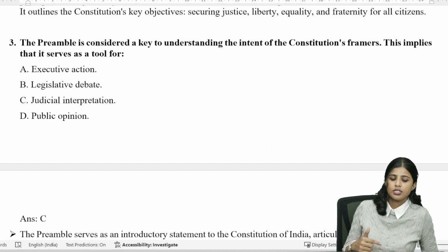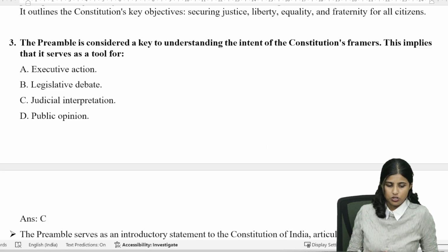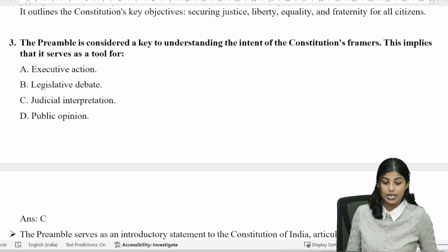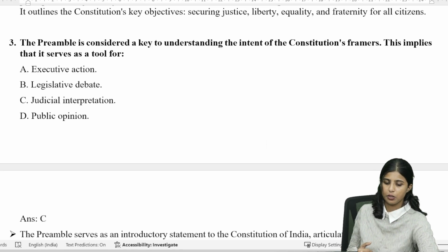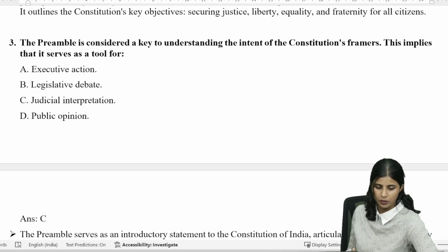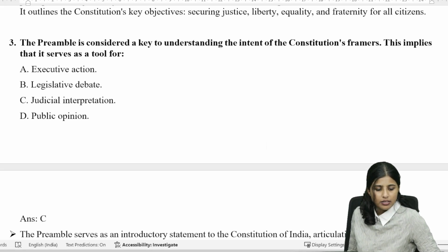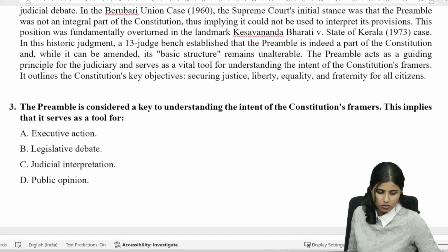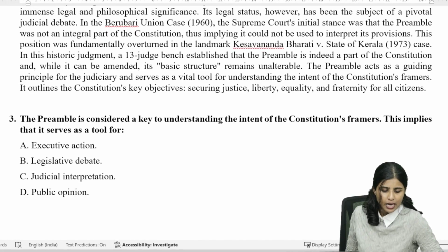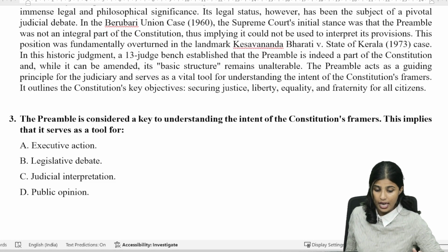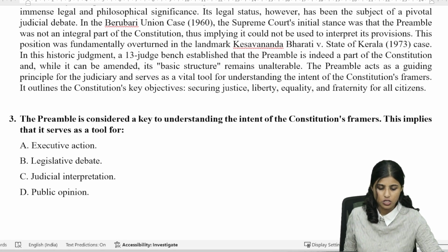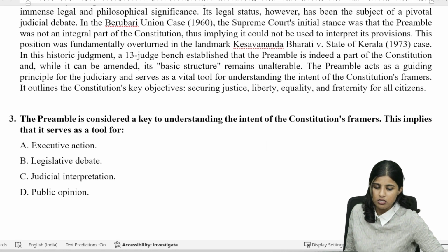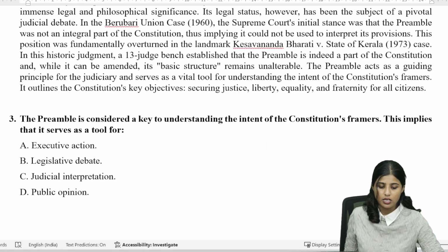The preamble is considered a key to understanding the intent of the constitution framers. This implies that it serves as a tool for what? The options are executive action, legislative debate, judicial interpretation, and public opinion. When we look back to the passage, it is clearly written that the preamble acts as a guiding principle for the judiciary and serves as a vital tool for understanding the intent of the constitution framers. So the question is directly asked from the passage. It asks whether the preamble is considered as the key to understanding the intent of the constitution framers.